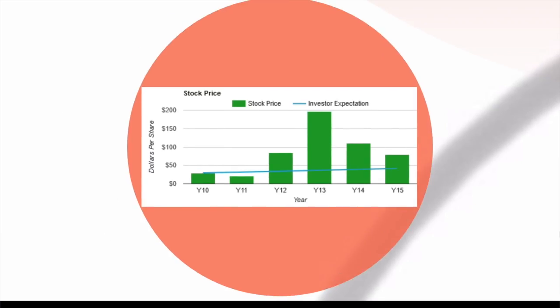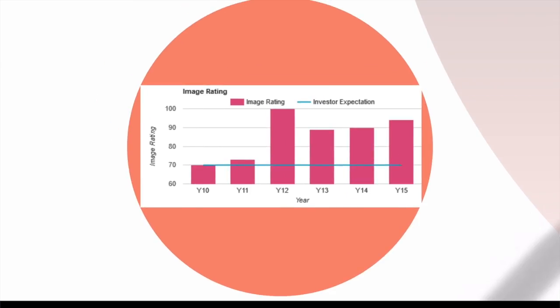For the stock price, we can also notice that we have this summit on year 13 with a stock price of a little bit less than $200, but on average it's around $100. Concerning the image rating, from year 12 to year 15, we had an image rating around 90, and we hope to maintain this level of image rating for the next years.